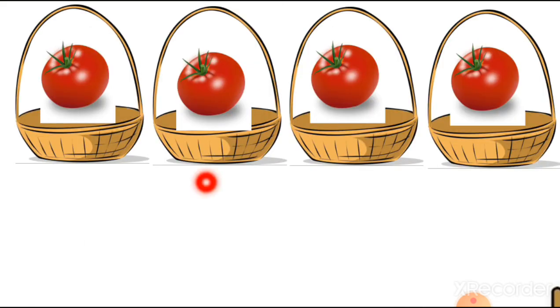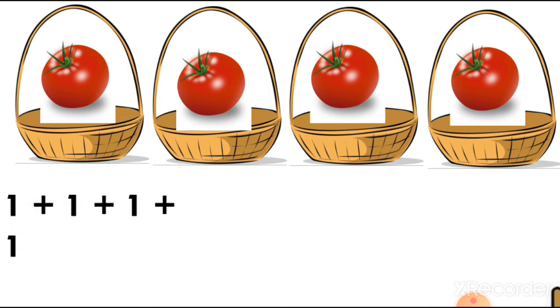Now here there are 4 baskets with 1 tomato in each basket. So we have to add the number 1 four times. You can see this: 1 plus 1 plus 1 plus 1.